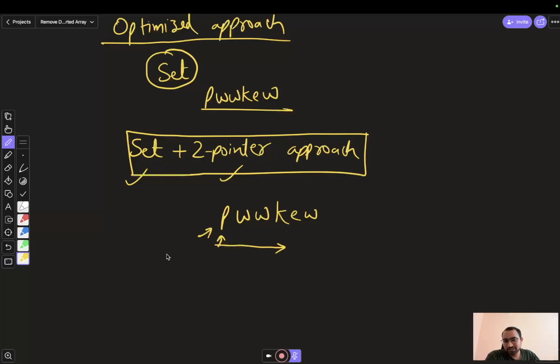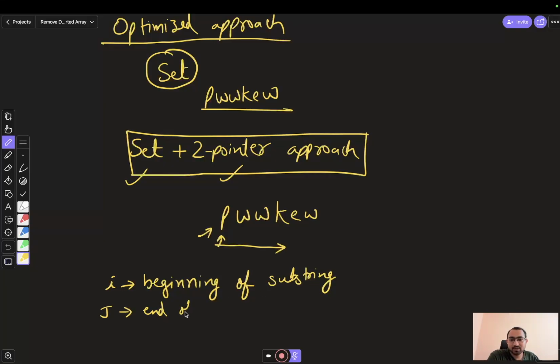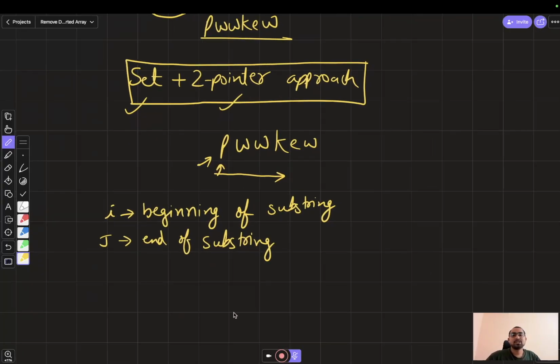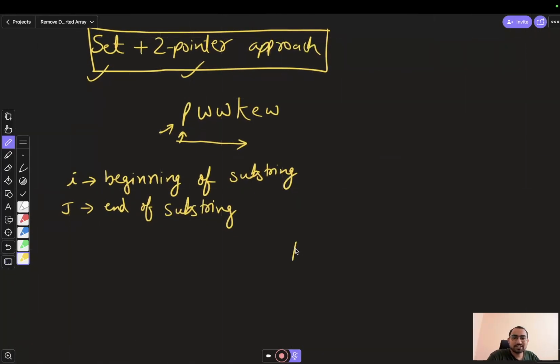So I will represent the beginning of any substring which is running right now, and j will represent the end of the substring. Now we will keep a set. Let's say our set is empty right now.